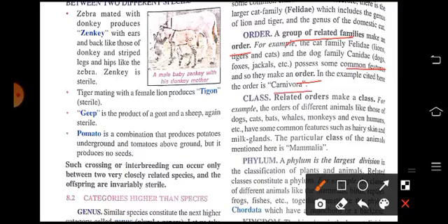After order comes the class, or we can say related orders make a class. For example, the orders of different animals like those of dogs, cats, bats, whales, monkeys and even humans all have some common features, like hairy skin and milk glands. So the particular class of the animals mentioned here is Mammalia.